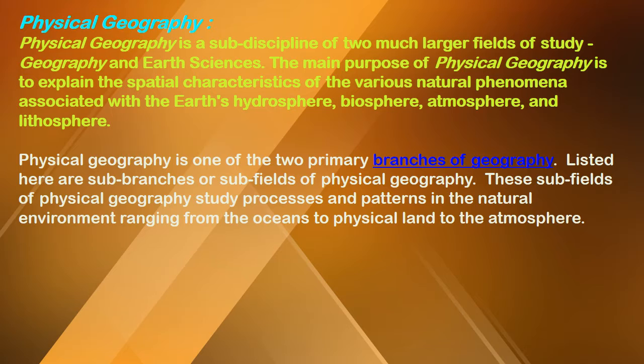Physical geography is a subdiscipline of two much larger fields of study: geography and earth sciences. The main purpose of physical geography is to explain the spatial characteristics of the various natural phenomena associated with the earth's hydrosphere, biosphere, atmosphere and lithosphere.